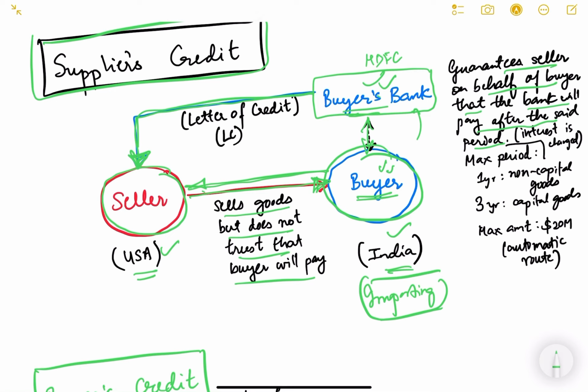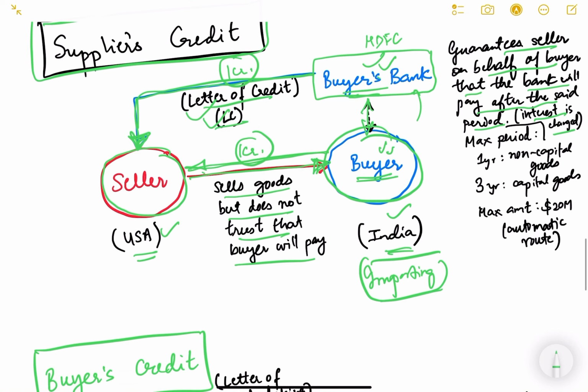For example, if the goods are rupees 1 crore, HDFC Bank will tell the seller, I will pay you 1 crore after 6 months. That is written in a letter of credit. This is known as a letter of credit. And also along with interest. The seller will not unnecessarily wait for 6 months or one year without interest, so he will say principal plus interest. So the buyer's bank is basically issuing a letter of credit to the seller, and the seller is trusting this bank.